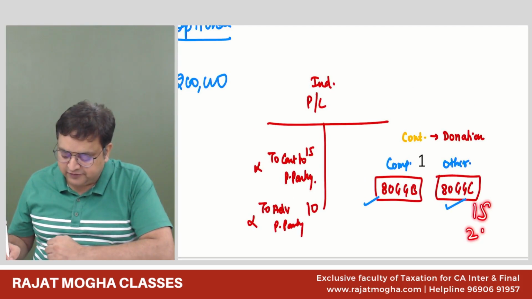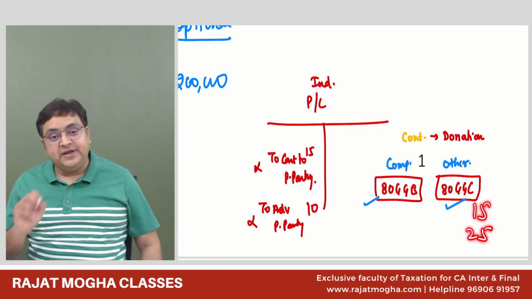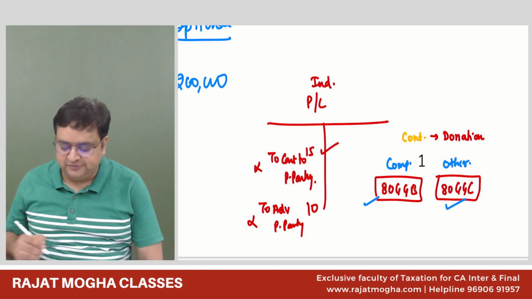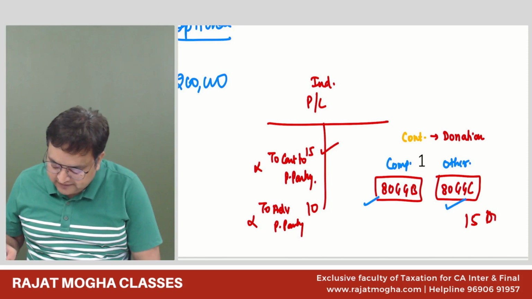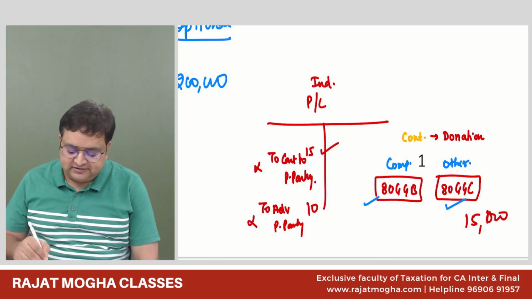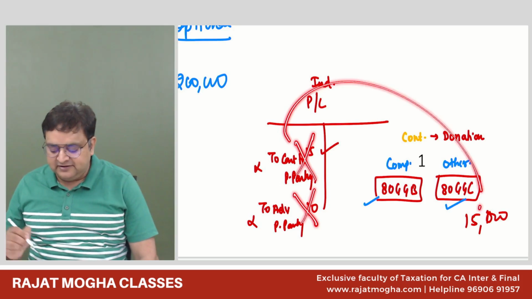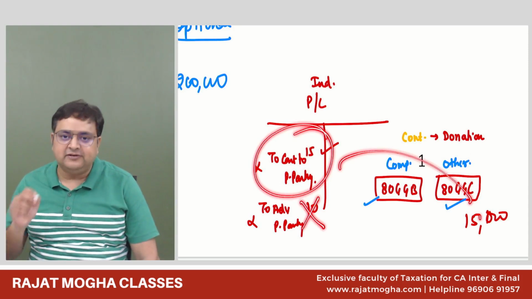15,000 or 25,000? 15,000. Only 15,000. That is contribution, not for advertisement. So for 80GGC it is only 15,000 rupees. He will get this, that is only for contribution. First of all, disallow while computing your PGBP, but give deduction under 80GGC, not for advertisement, only for contribution. Understood it or not?